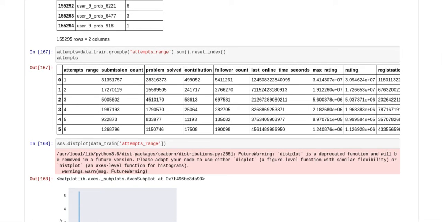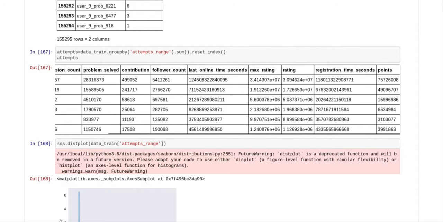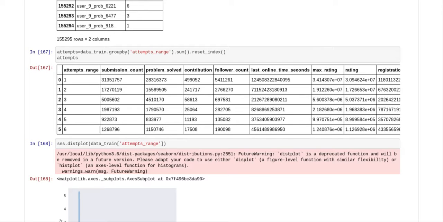And then we did a group by on the attempts range. So you can see that there were 6 different attempts ranges available, and you can see basically all the information available on the 6 different attempts ranges.